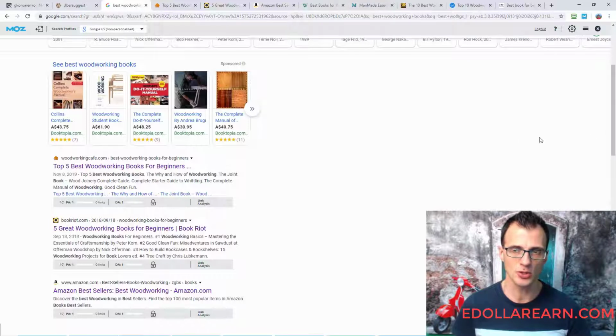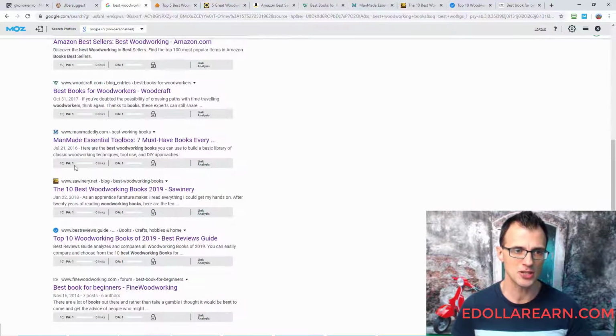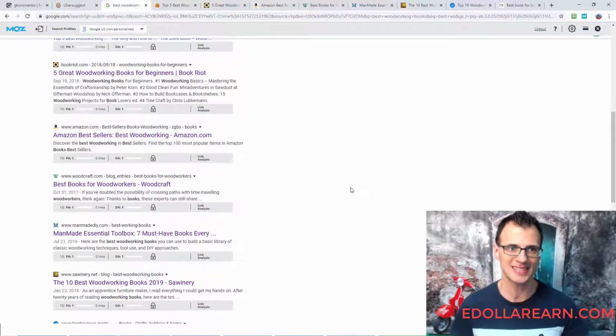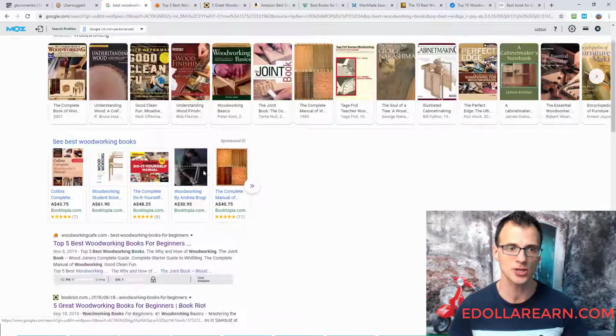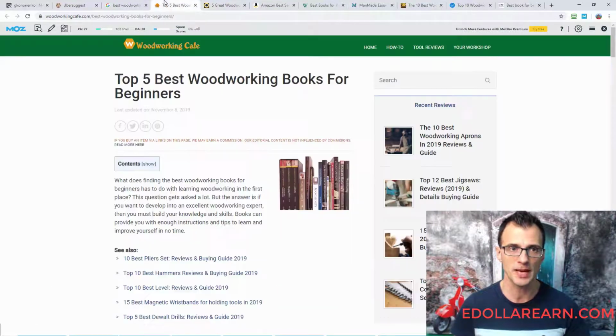Now you'll notice that I've got my Moz toolbar ready. I'm still having an issue where PA and DA on the first page is coming up as 1-1 everywhere. I'm still trying to figure out exactly what is wrong. Normally this works. There just must be something wrong with my browser settings, or perhaps there's a little temporary issue with the Moz toolbar. I'm not entirely sure. The good thing is that as you look at each individual page, you will be able to see PA27 and DA20 here at the top, and that's the scores that we're interested in. So DA stands for domain authority and PA stands for page authority.